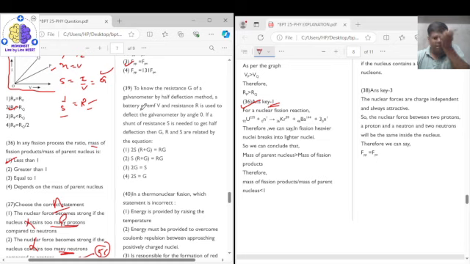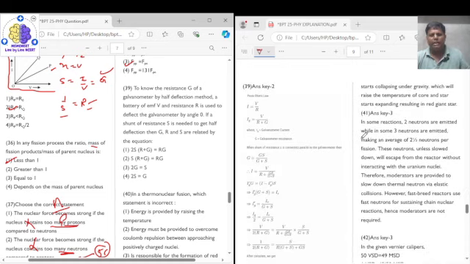Coming to question number 39. Question number 39 says that to know the resistance G of a galvanometer by the half deflection method, a battery of EMF V and resistance R is used to deflect the galvanometer by an angle theta. If a shunt of resistance S is needed to get half deflection, then G, R and S are related as in the question. Okay.